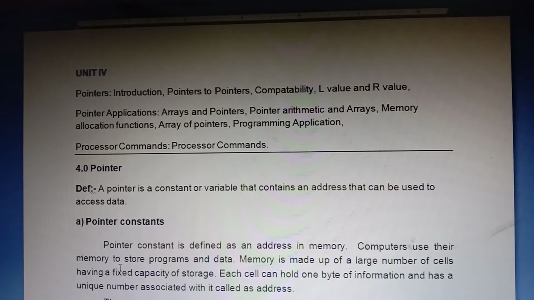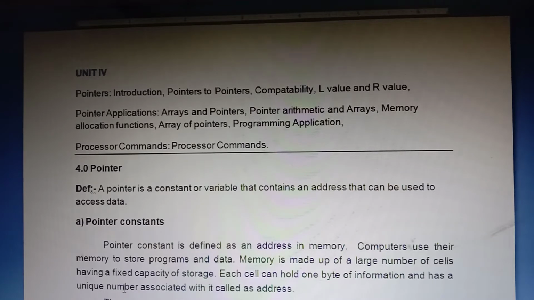So when you store the address in a pointer variable, the processor's work becomes very simple, because the address is already stored in the pointer variable. No need of scanning the whole memory. In that point of view, pointers are very important. Since a pointer stores the address of the variable, searching for the variable becomes easy for the processor.